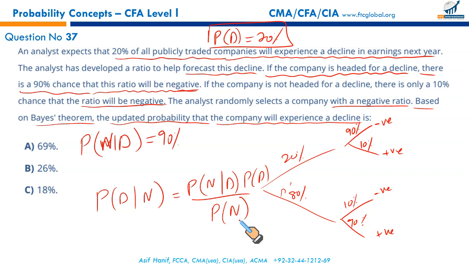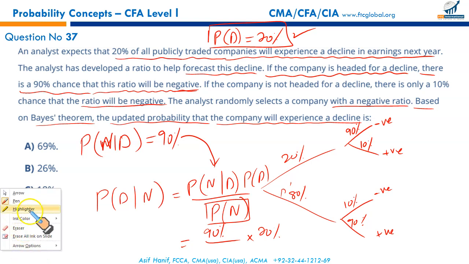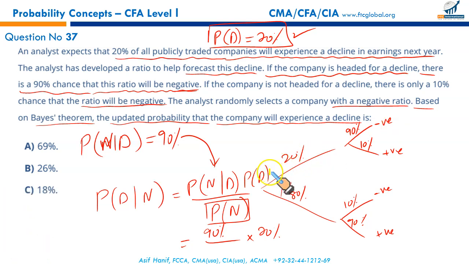Okay. Now we need to plug in the numbers first. We have this first: probability of a negative ratio given a decline is 90%. We can plug it here. Probability of decline has already been identified in the beginning. It's 20%. And we need to calculate, this is the one that will require some effort, the probability of a negative ratio. Now the negative ratio will come either through this leg of the decision tree or the probability tree, this one, or it will come through this leg.